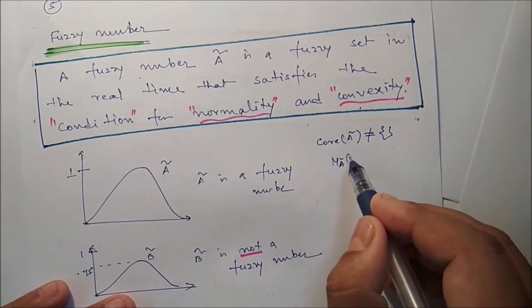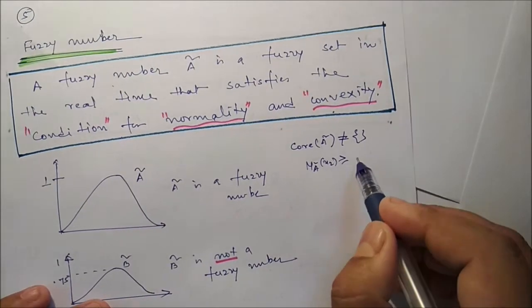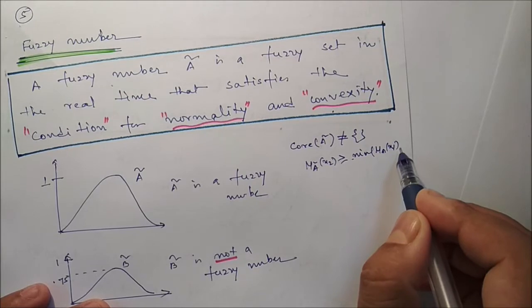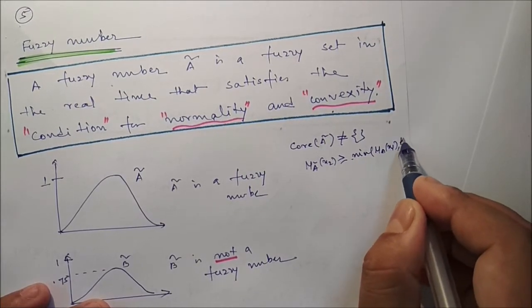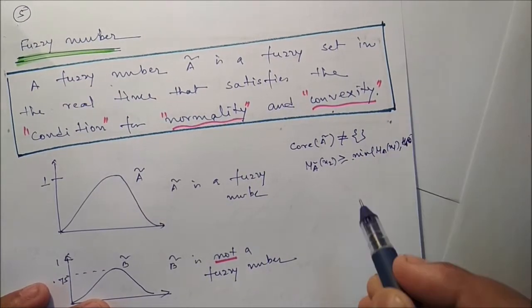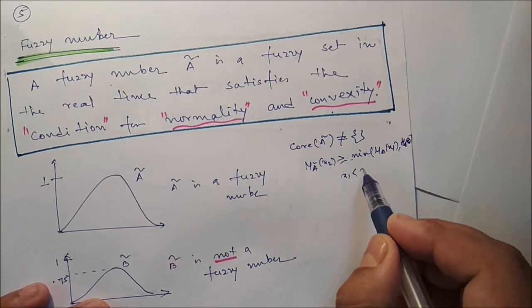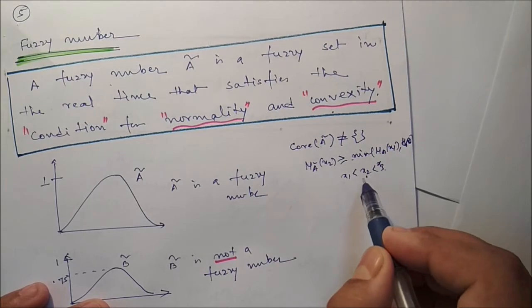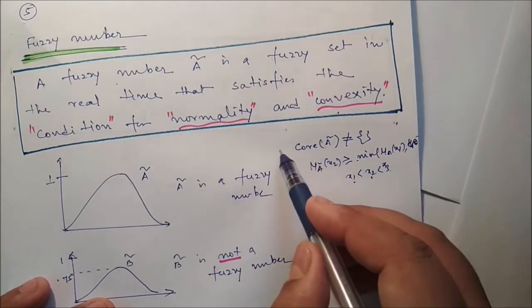Mu A of x2 should be greater than or equal to the minimum of mu A of x1 and mu A of x2, where x3 is greater than x2, which is greater than x1. So these two conditions must be satisfied.